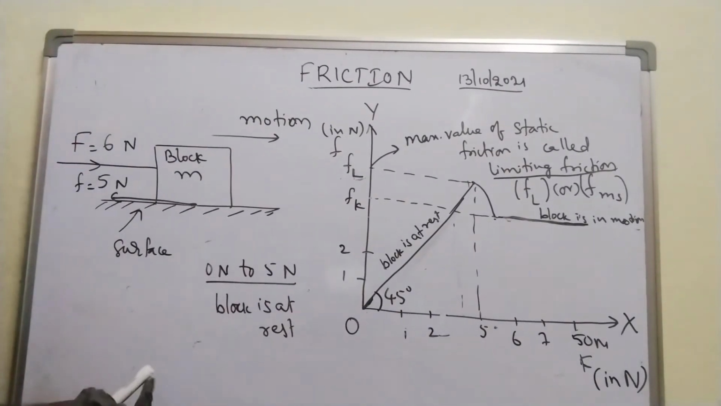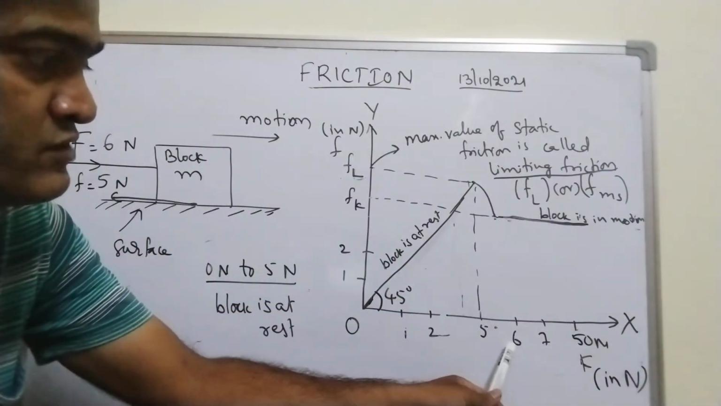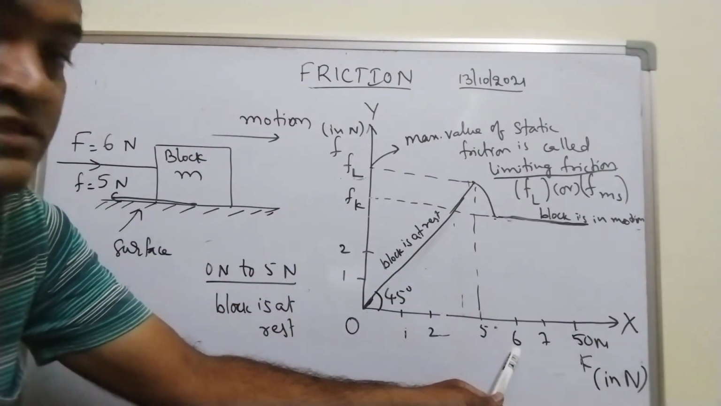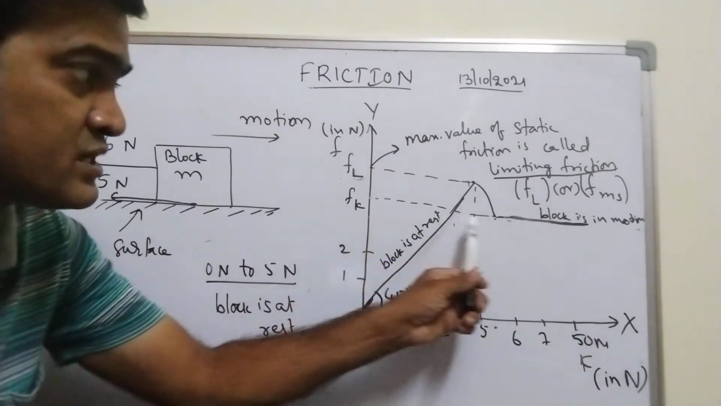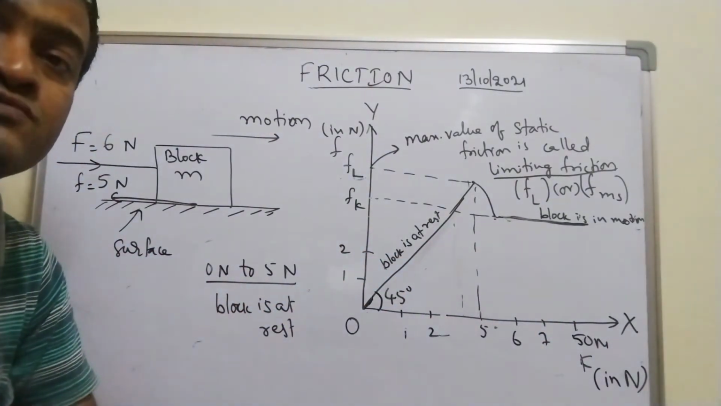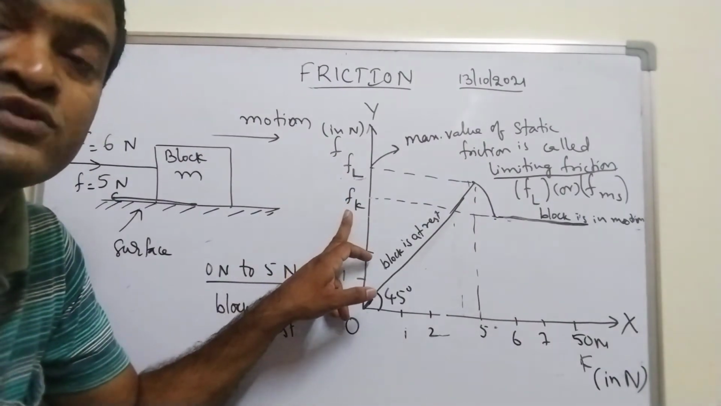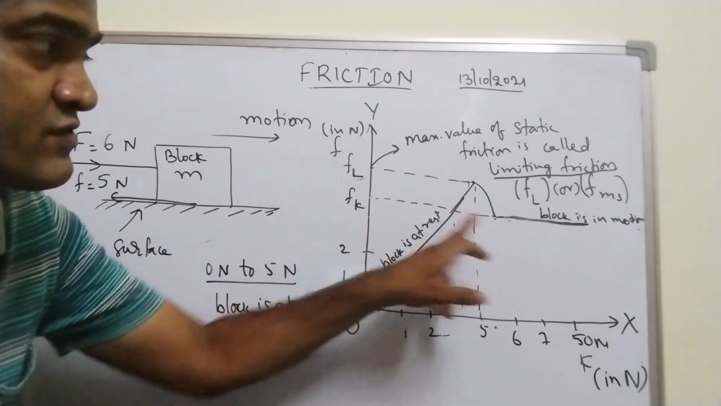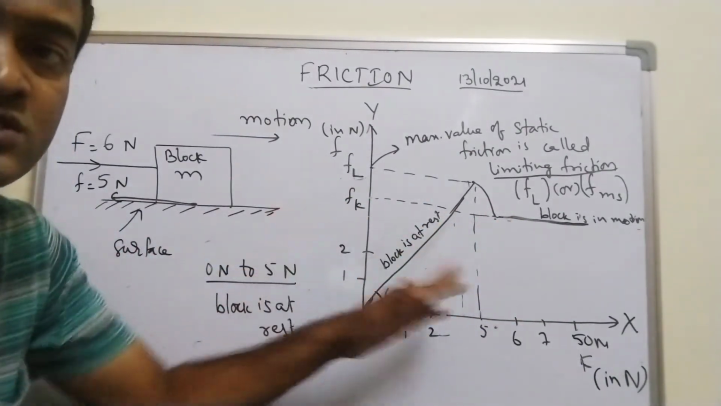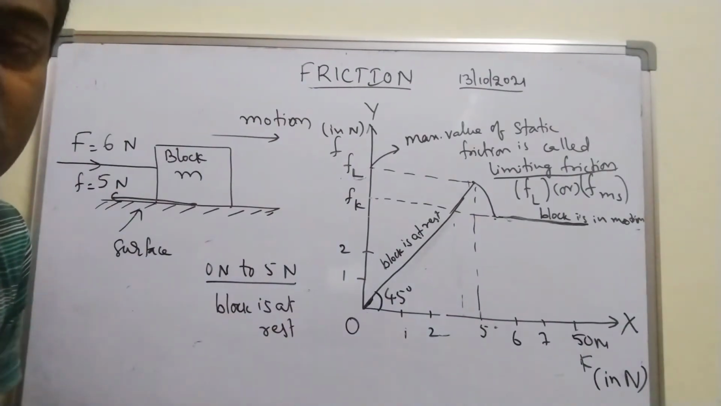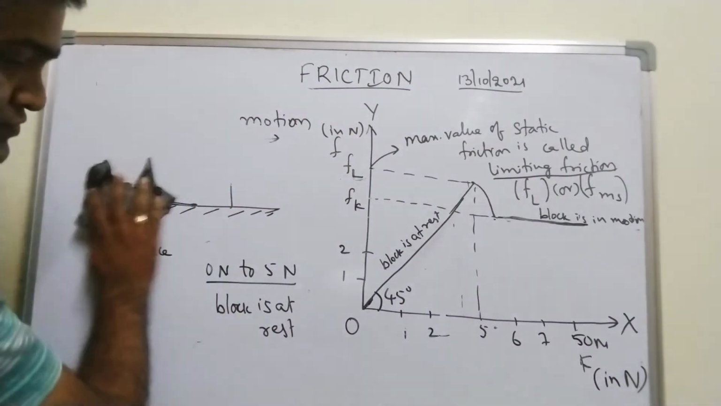Fine. So this is about the graph. Now even if you increase the value after 5 Newton, 6 Newton, 7 Newton, 8 Newton, the frictional force remains constant. Which frictional force remains constant? Kinetic frictional force remains constant. Remember, this is kinetic frictional force. When the block is in motion, or when the block starts moving, kinetic friction remains constant. Fine. This is about the graph.